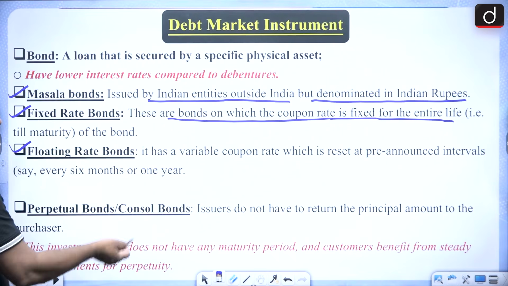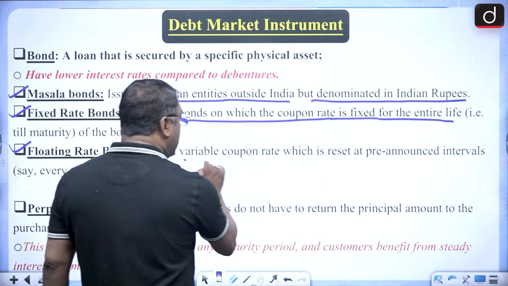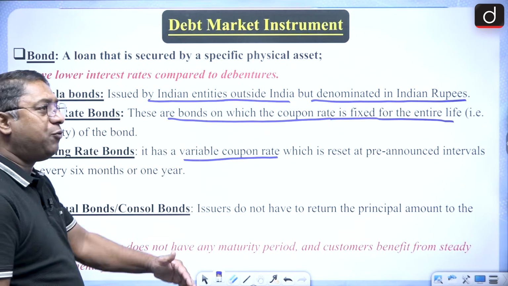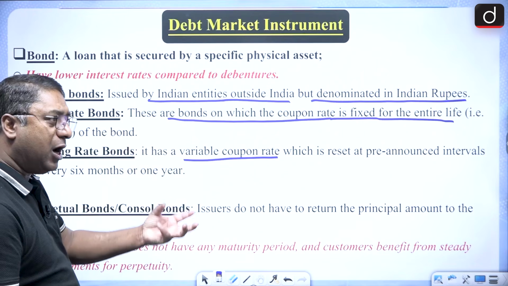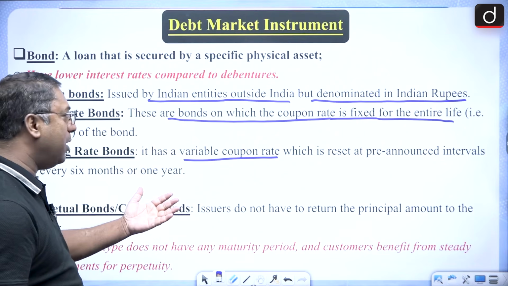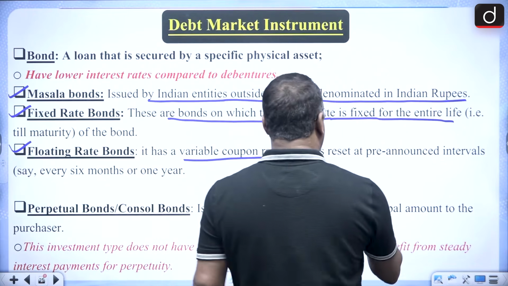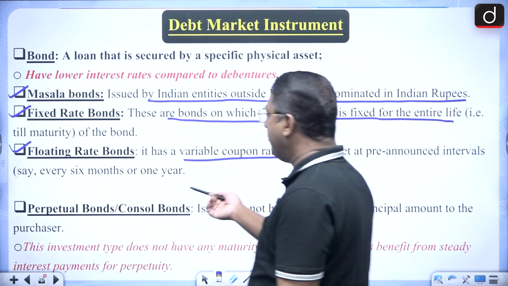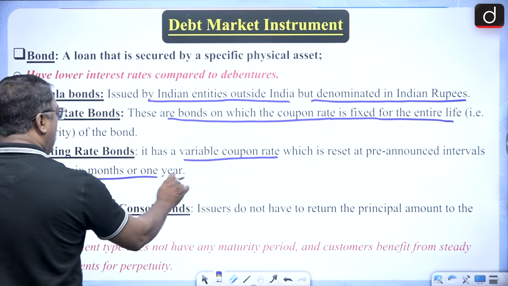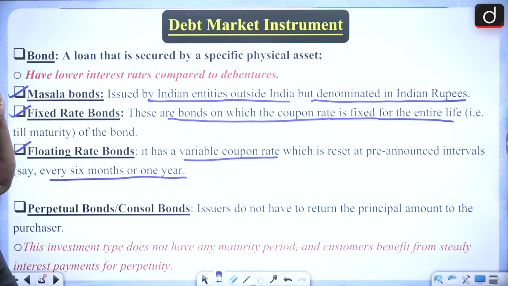Next comes floating rate bonds. Floating rate, the coupon rate will what happen? It will be flexible. It will be variable. That is, every 6 months or every 1 year, the coupon rates will be variable.